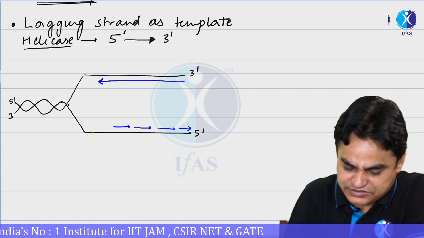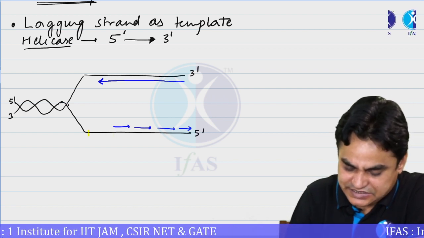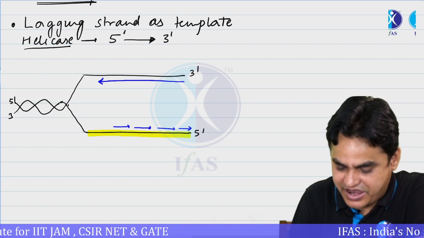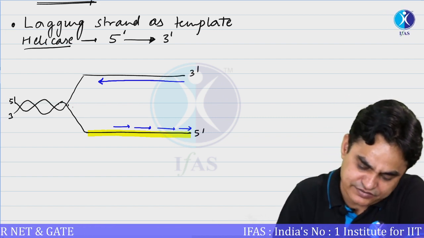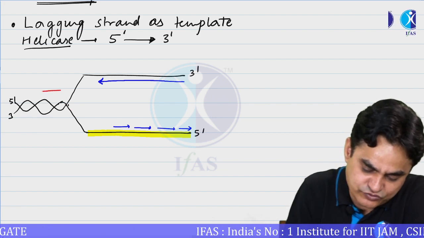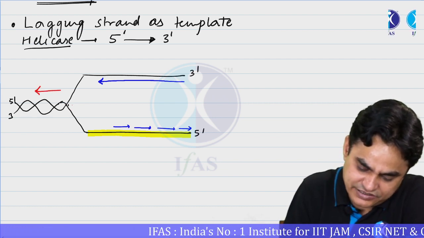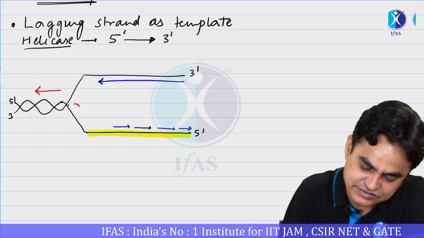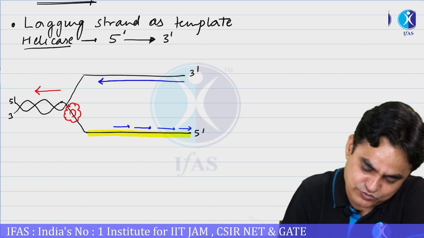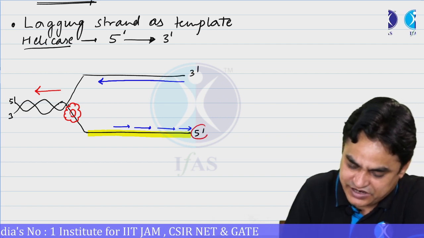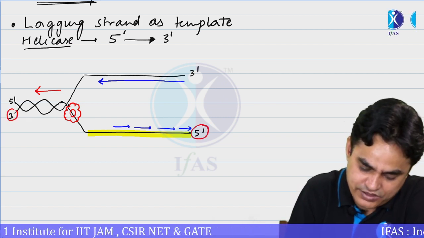So if this is the template for the lagging strand, and helicase has to move continuously in this particular direction, and it is using this lagging strand template, then in which direction does it move? You can see it is moving in a direction 5' to 3'.